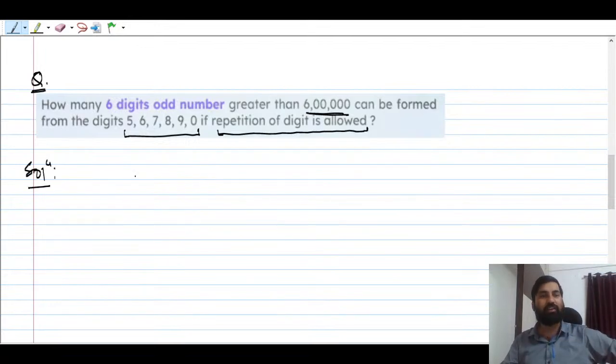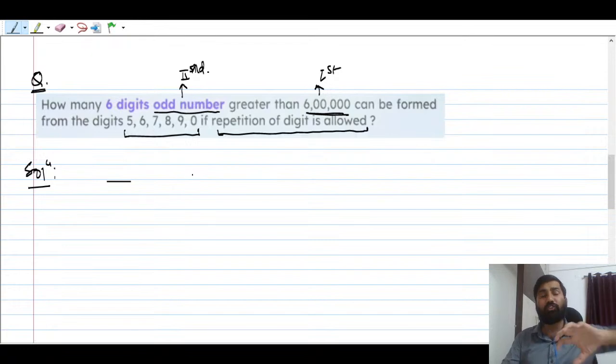It's a very good question. There are 6 places, and how many restrictions are there? Can somebody tell me? They are saying you have to form a 6-digit odd number, greater than 6 lakh. So the first restriction is this, and the second restriction is this. You have to be a little careful about it. So how many 6-digit odd numbers greater than 6 lakh can be formed from these digits? First of all, can somebody tell me when you can say a number is an odd number?